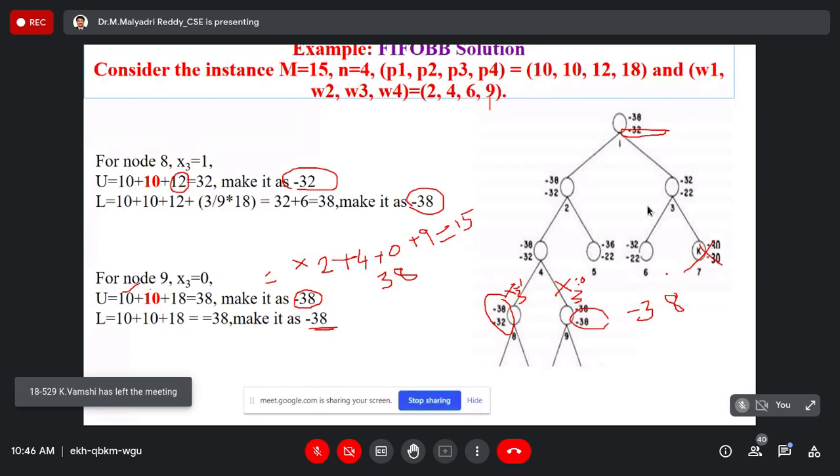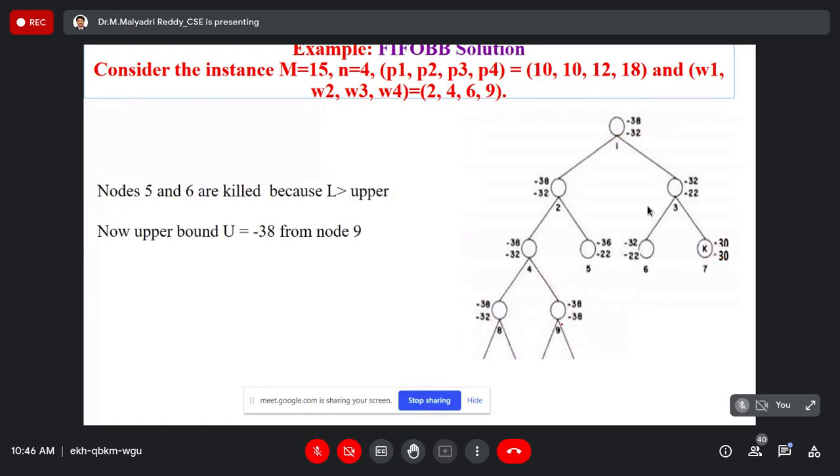Up to 7th node, the upper bound value is minus 32 only. Now this upper bound value changed, that is minus 38. Now the upper bound becomes minus 38. It is already killed.